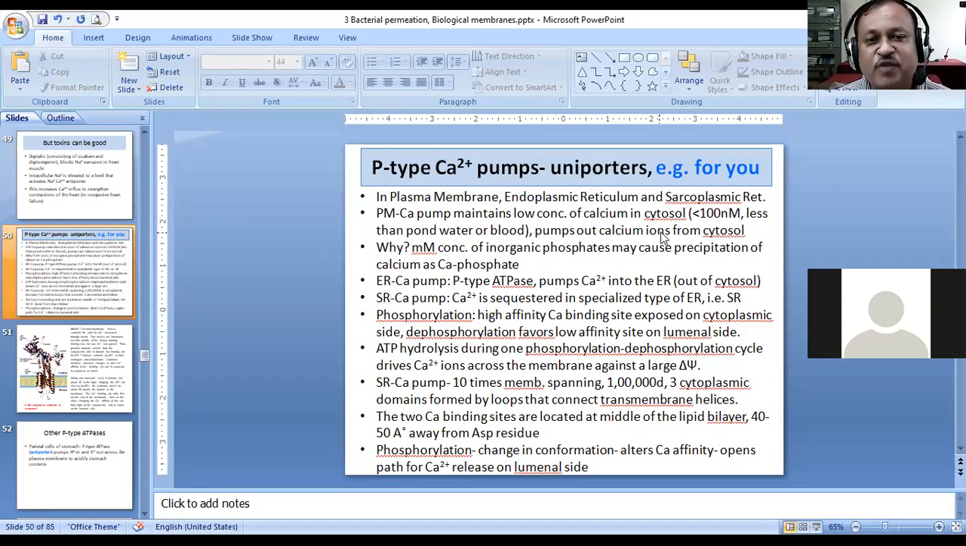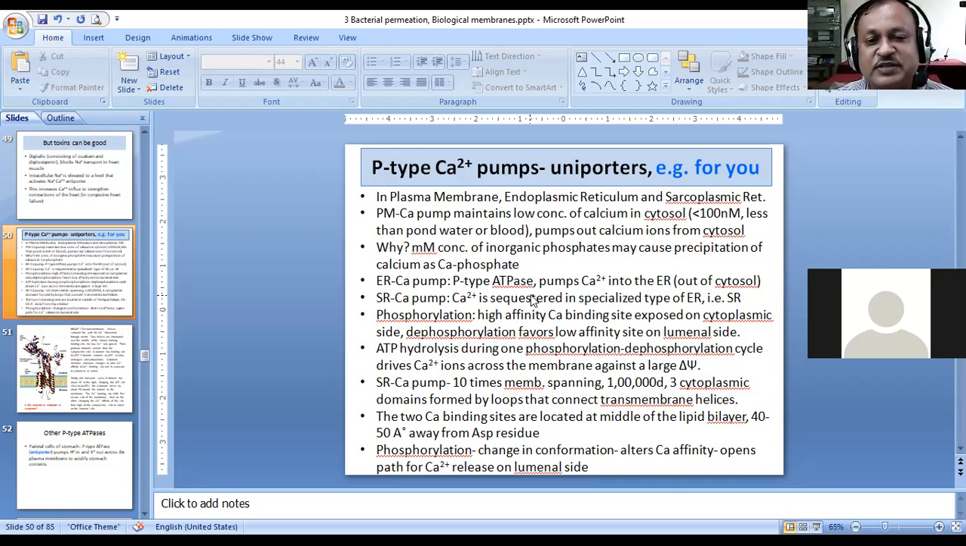Now, what is the reason for maintaining such a low concentration of calcium in the cell? The reason is that if the calcium ion concentration increases in the cell beyond a certain level, in the range of millimolar concentration, then this calcium is going to bind to the inorganic phosphate present in the cell. That will cause precipitation of calcium in the form of calcium phosphate, and that precipitate is harmful for the cell.